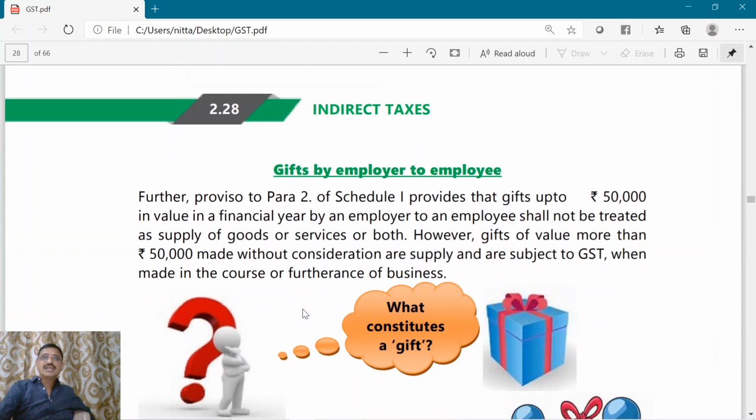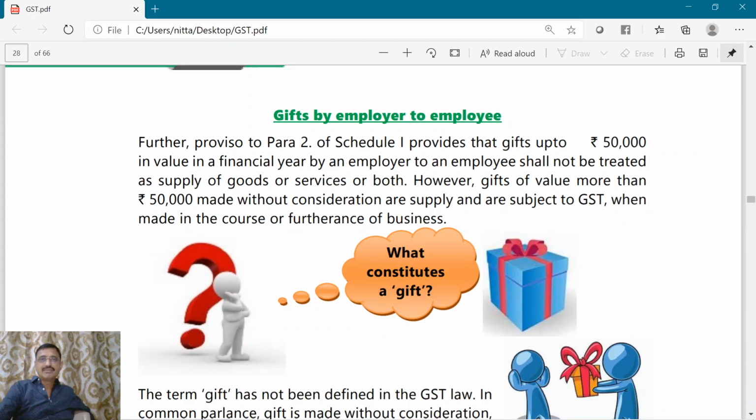But what about gifts by employer to employee? Already in section 7, what we have learned is gifts by the employer to the employee, if they do not exceed 50,000 rupees in a year per employee, then it will not be treated as a supply.